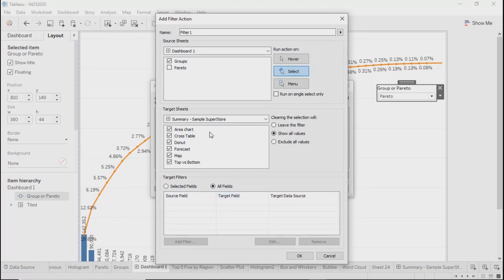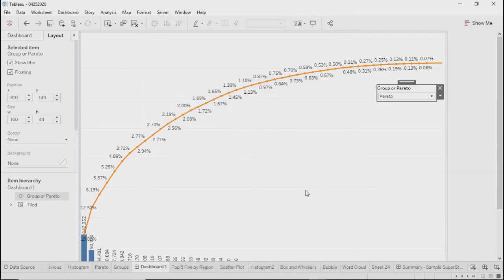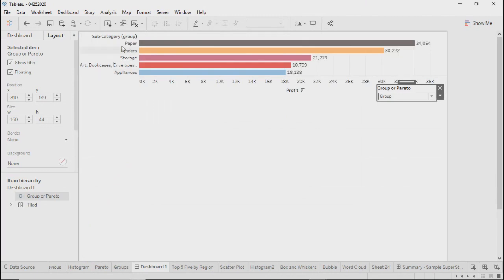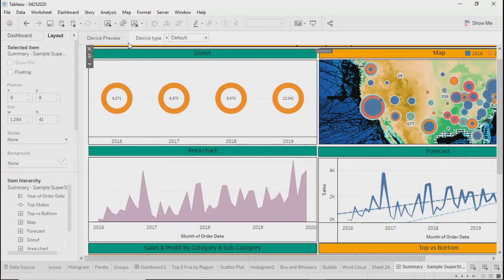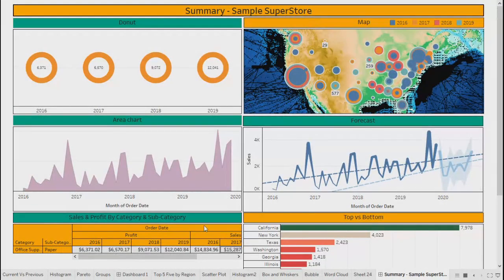Now let's go ahead and add this filter. You can change the name of the filter if you want, right? I have added it from dashboard 1 to dashboard 2. We'll say okay and okay. So I added it from groups to, let's say I select a group called paper, right? So I just clicked on that once again. Automatically this dashboard 2 got opened, and over here I think everything is selected for paper.